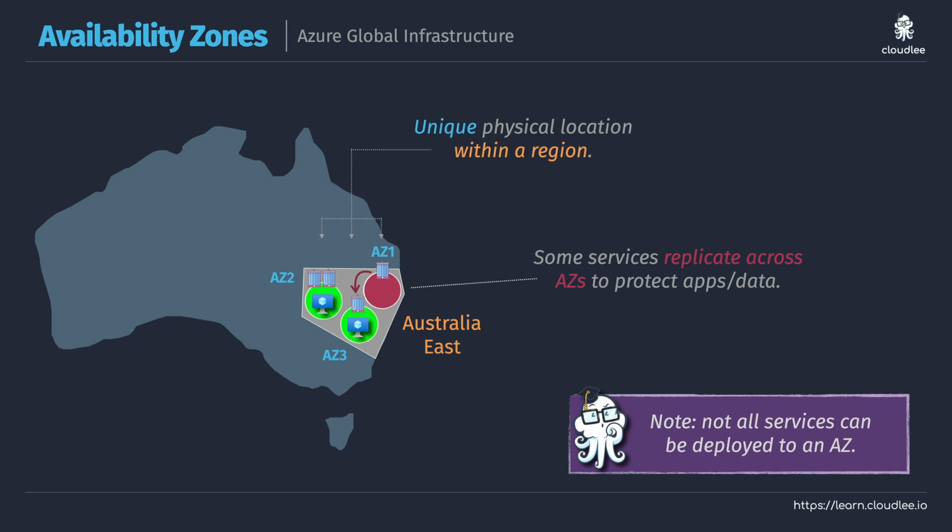So everybody, that's Azure's global infrastructure, and those are the 2 important building blocks, regions and availability zones, that you're going to be using when you build your services in Azure.